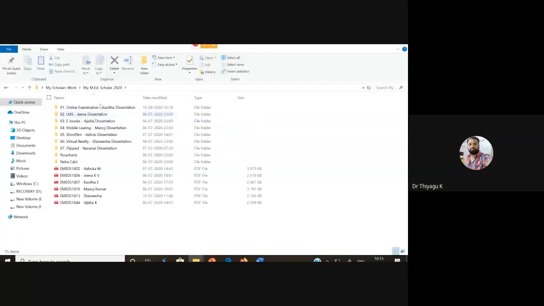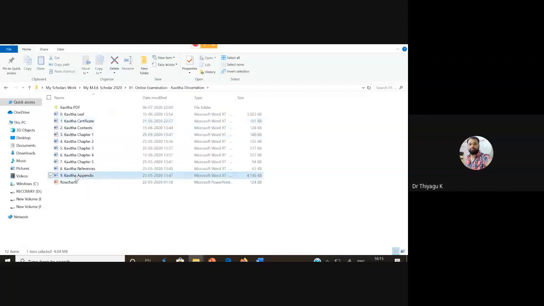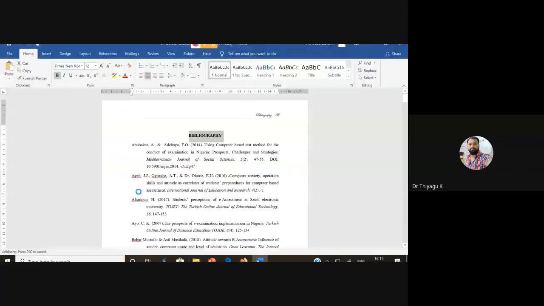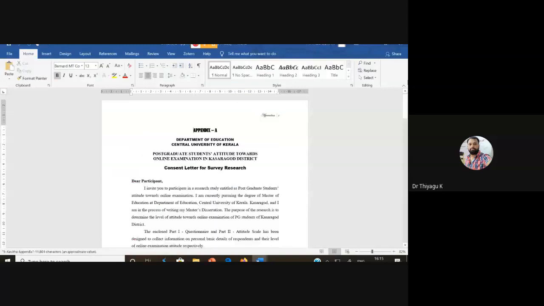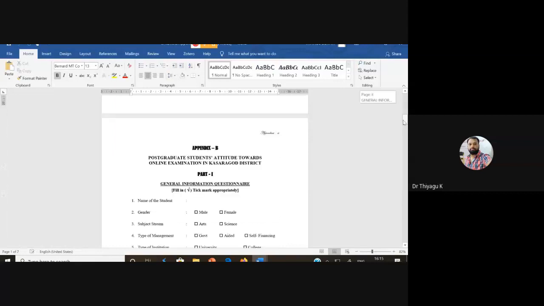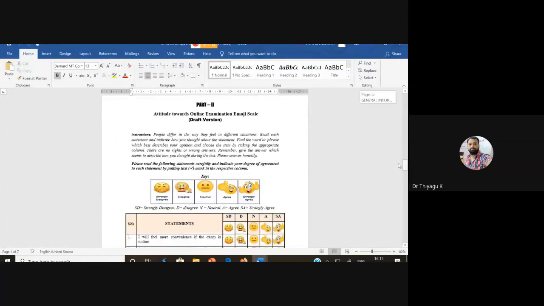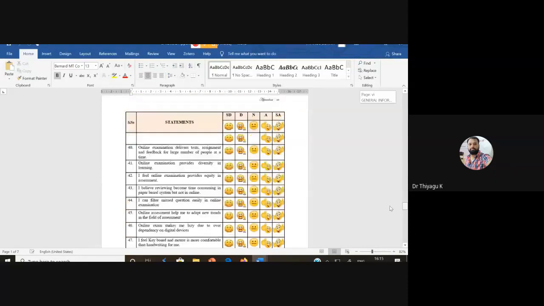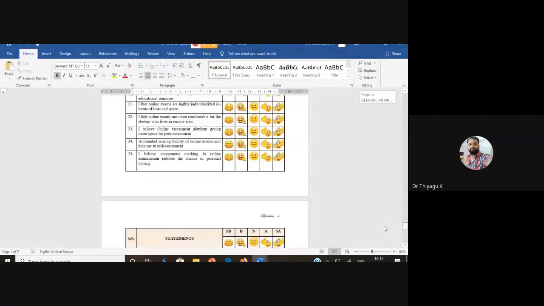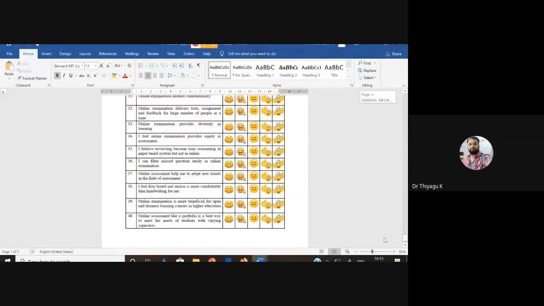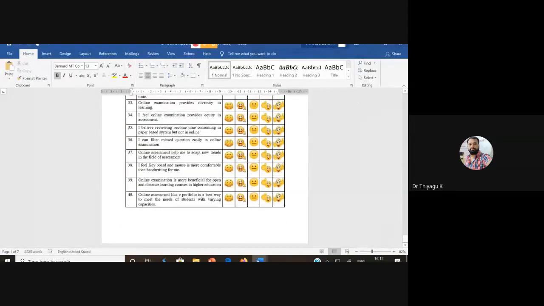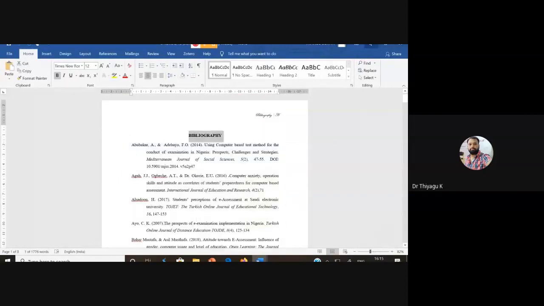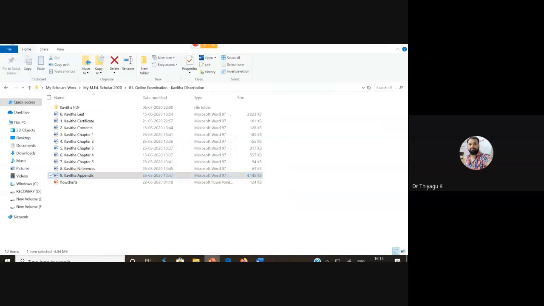Just going to the appendix also. The appendix consists of only the tools. Even we can add the master table. These are the tools we are adopting. Even you can add some photos as proof of doing that experiment. That proof also you can add in an appendix. So this much we can incorporate in the reference sections.